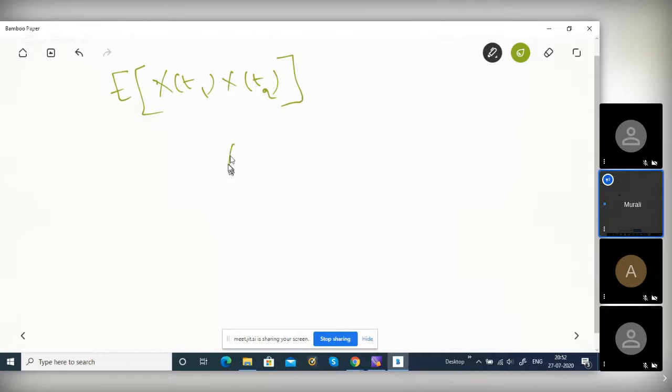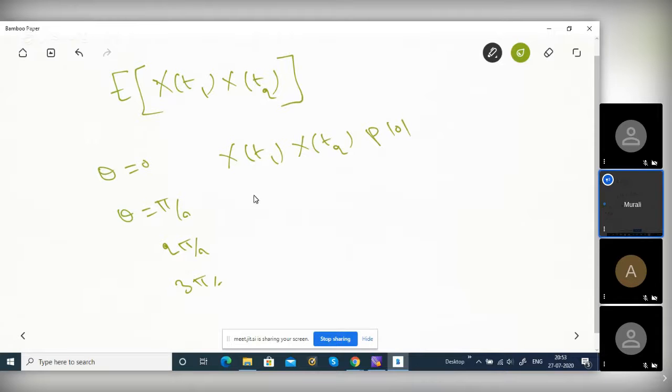X of t1, X of t2 you multiply, right? Two different times of the waveform. For one, theta equals 0, like that theta equal to pi by 2, theta equal to pi, theta equal to 3 pi by 2. Okay, this will occur with the probability of P of 0, like that.